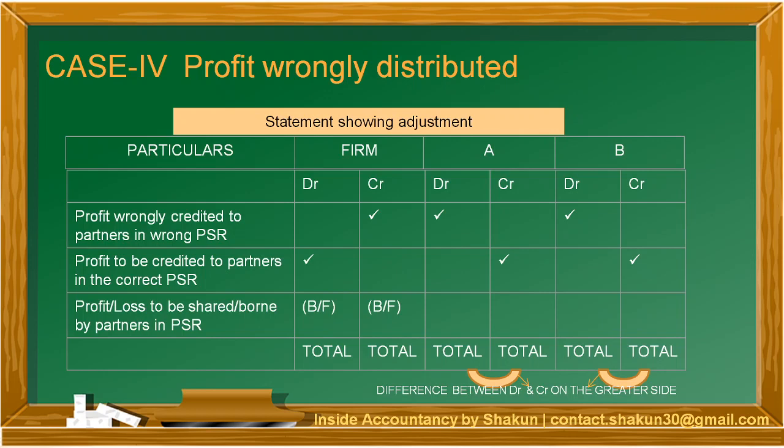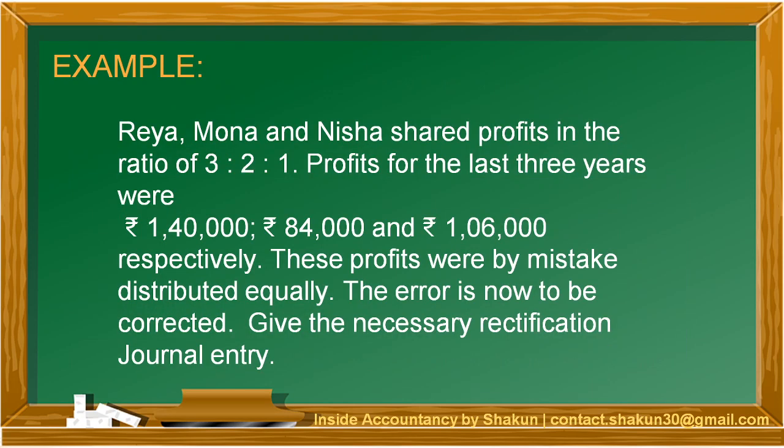Now, let's take an example for this treatment. Ria, Mona and Nisha shared profits in the ratio of 3:2:1. So this is their share of profit, the PSR. The profit sharing ratio is 3:2:1. Profits for the last 3 years were 1,40,000, 84,000 and 1,06,000 respectively.